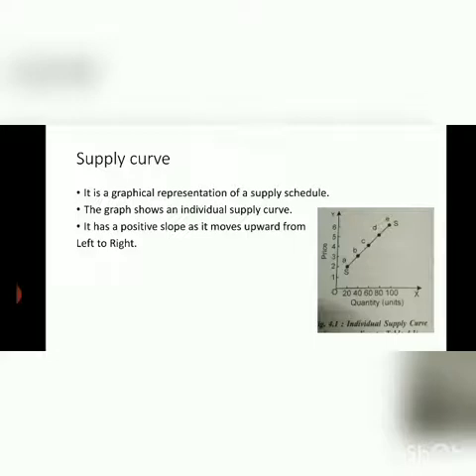Again, when the price rose to 3, quantity supplied is 40. When the price was 4, quantity supplied was 60, and so on. So we can clearly make a relation that as the price is increasing, the quantity supplied is also increasing. That is why it has a positive slope and it is moving upward from left to right.